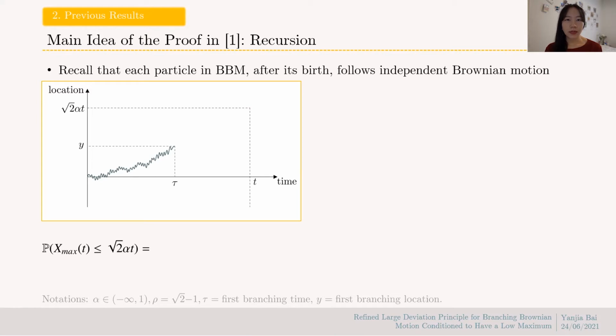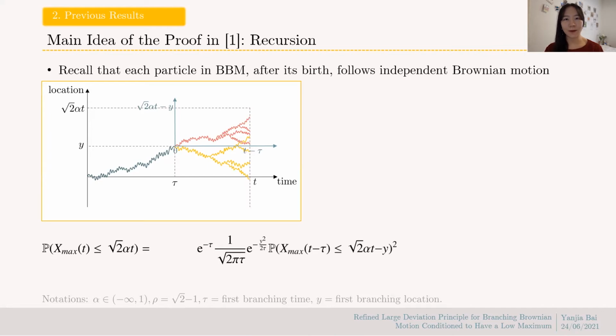Suppose the initial particle doesn't branch until some time tau at location y. Because it doesn't branch until time tau, it pays a price e to the minus tau because the branching time follows an exponential distribution. And it pays this Gaussian density because it follows Brownian motion. At this point, it splits into two particles, and each of them performs independent Brownian motions from their birthplace. The remaining time for them to travel is t minus tau, and the maximum level they can reach is square root 2 alpha t minus y. And that's why we have this probability squared.